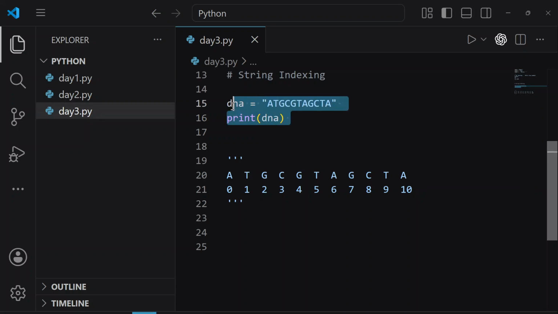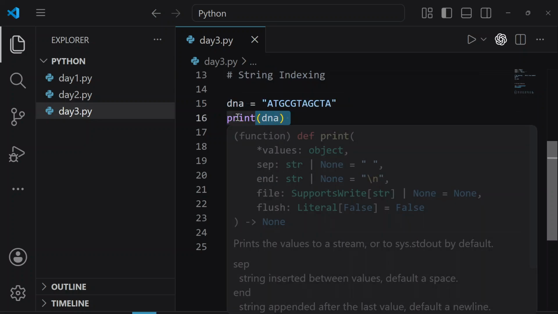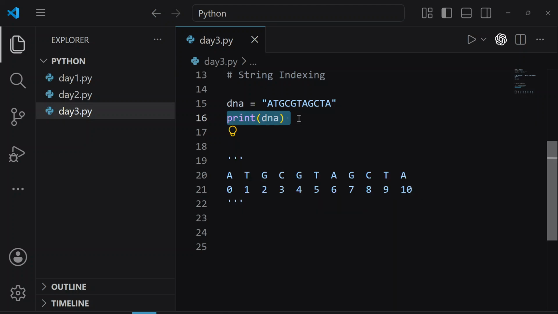Now here, you can see this program where my intention is to print only this A character in my terminal. But Python still doesn't understand it. Python is still understanding from this line of instruction that I want to print this entire sequence. But my intention is different. I only want to print A. So that is where we are going to use this indexing.